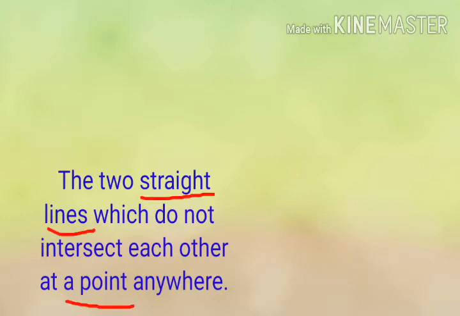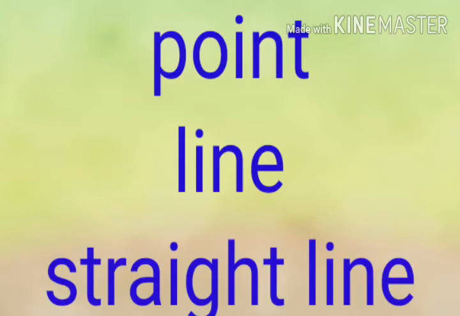Okay. So in this definition, which are the other terms? Point, line and straight line. So those will need to be defined first. So from Euclid's definitions, we need to write the definitions of point, line and straight line.